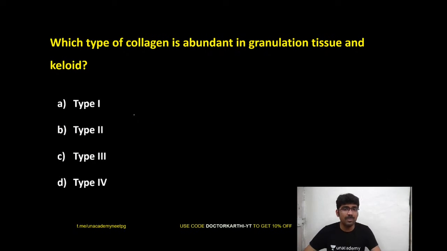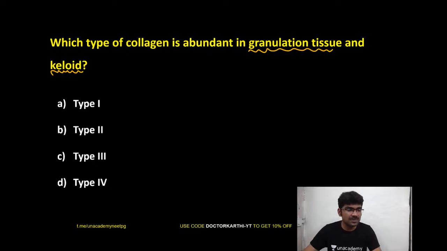Which type of collagen is abundant in granulation tissue and keloid? So this answer I expect rapidly. You know about keloid, right? In surgery they give keloid, and you know the region where it most commonly comes, right? Sternum, this region, right? So people with black skin, they are more prone to getting this keloid.